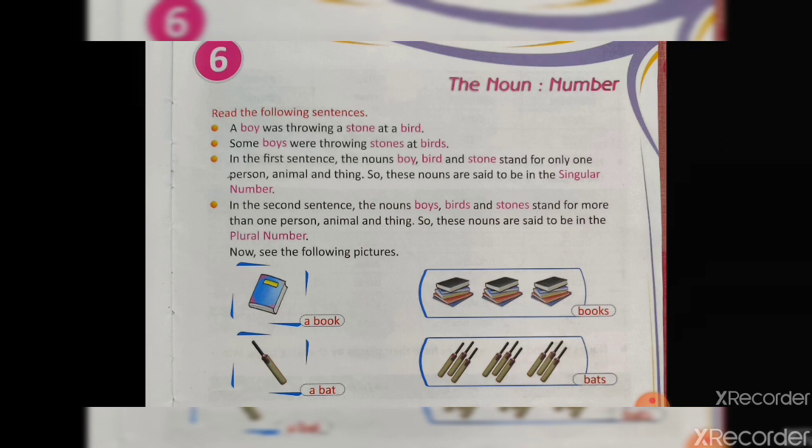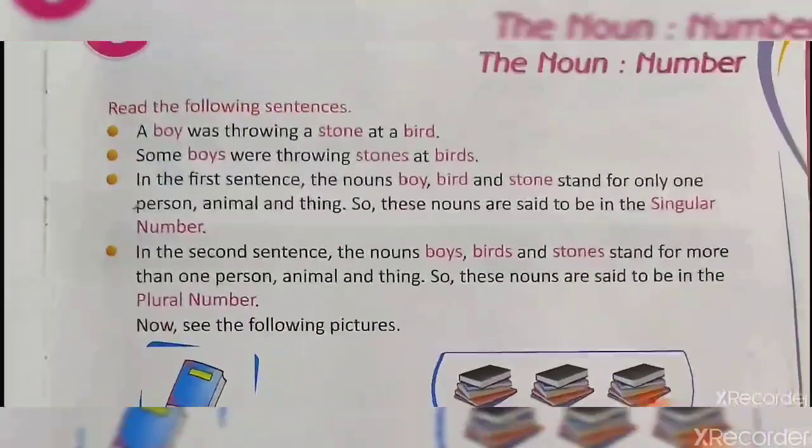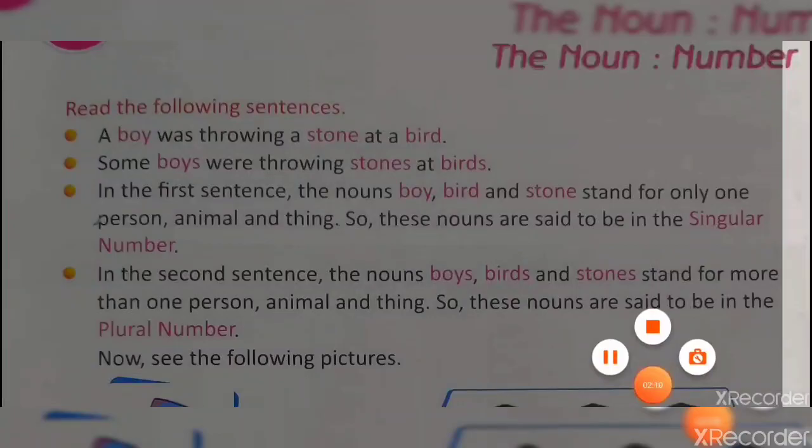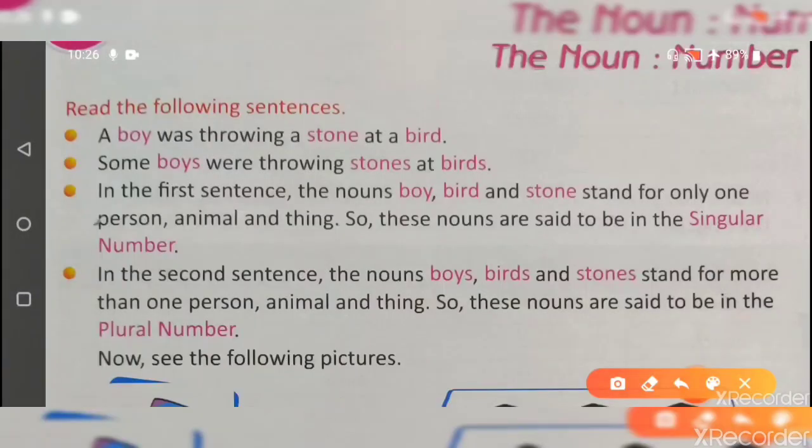There is one more thing that we have to keep in mind: when we are changing the number of the subject or the number of the things, when we are changing boy into boys or stone into stones or bird into birds, we also change the helping verb. For example, when boy became boys, was became were.